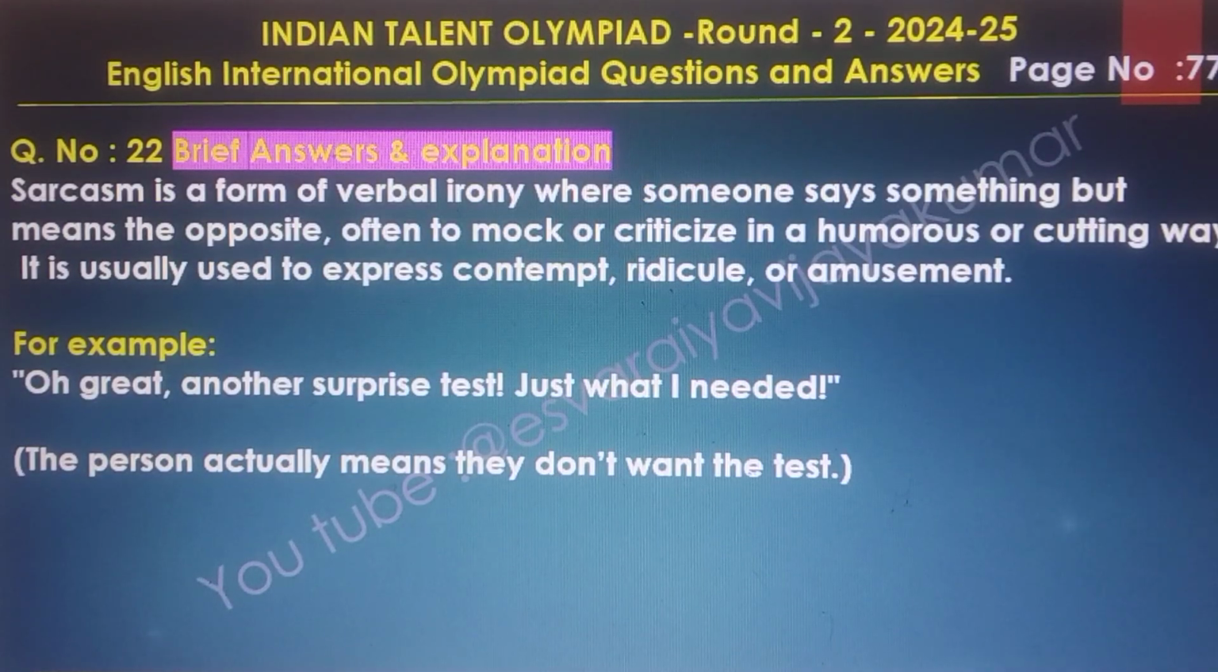Sarcasm is a form of verbal irony where someone says something but means the opposite, often to mock or criticize in a humorous or cutting way. It is usually used to express contempt, ridicule, and amusement. For example: oh great, another surprise test, just what I needed. The person actually means they do not want the test.